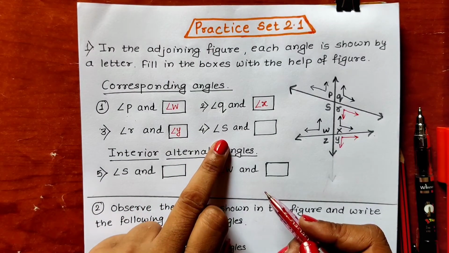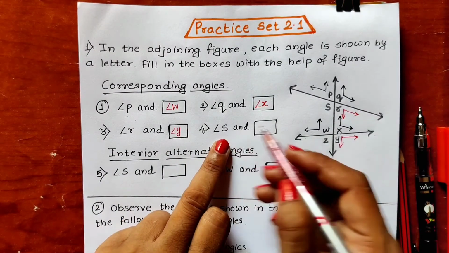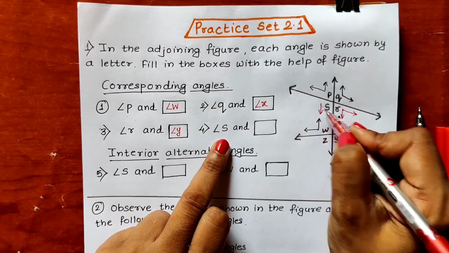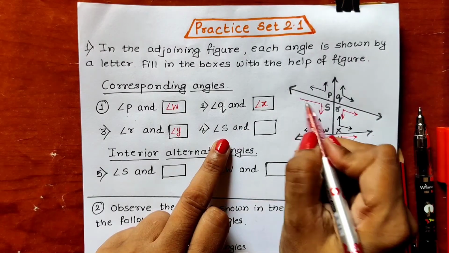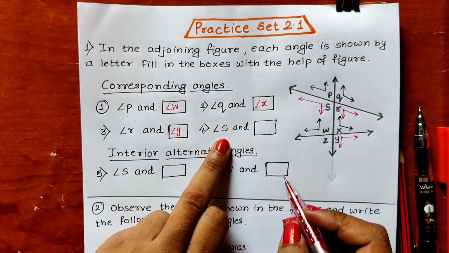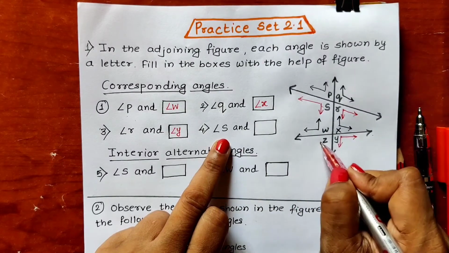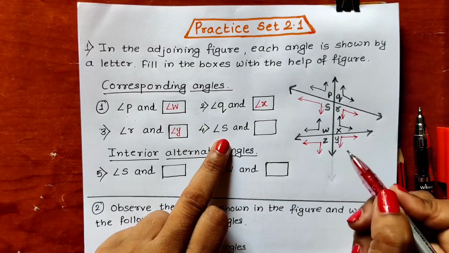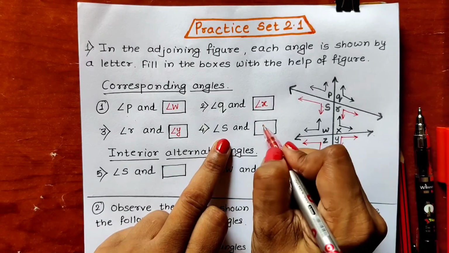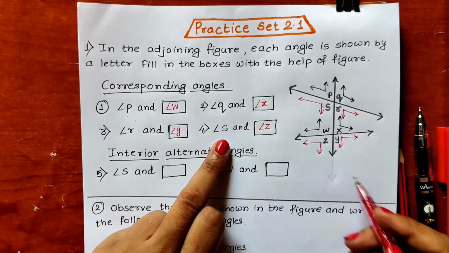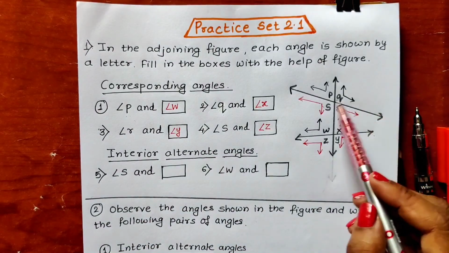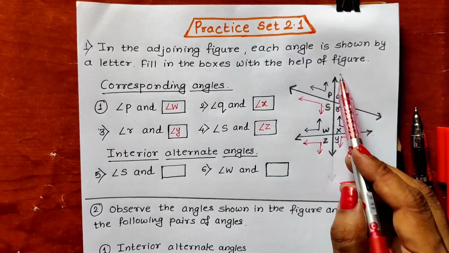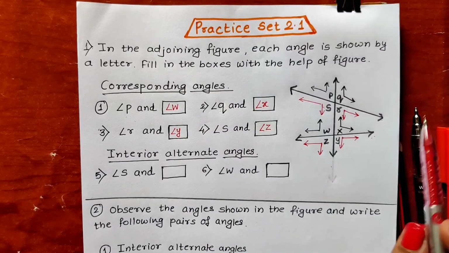Now let us observe angle S. Angle S is having one arm in the downward direction, other arm in the left hand side. So the next angle which is having one arm in the downward direction and other arm in the left hand side is angle Z. So in this way we have to observe these angles regarding this transversal line and these two lines.